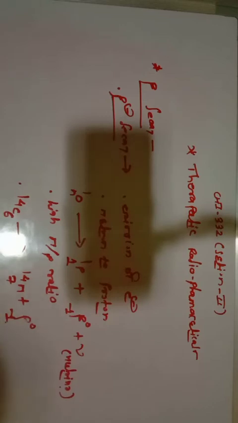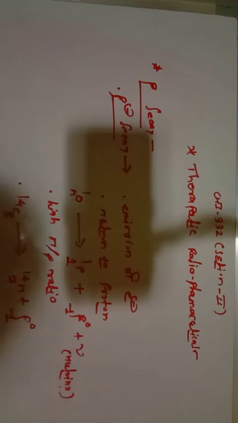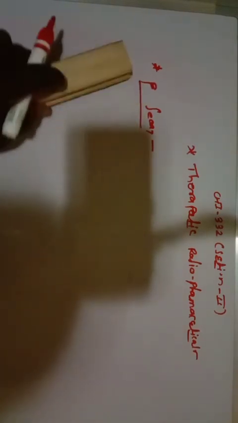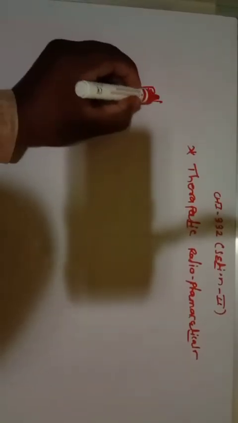Whenever there is a beta minus decay, there is a conversion of neutron to proton, and generally radioactive nuclei having a high neutron to proton ratio undergo beta minus decay. So let us discuss the next, that is beta plus decay.